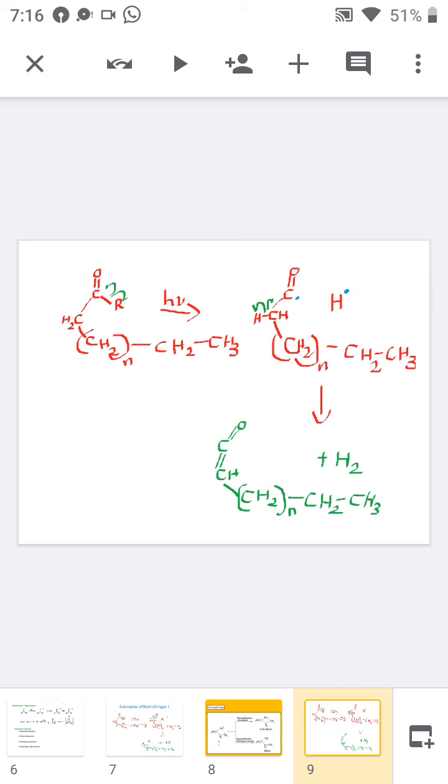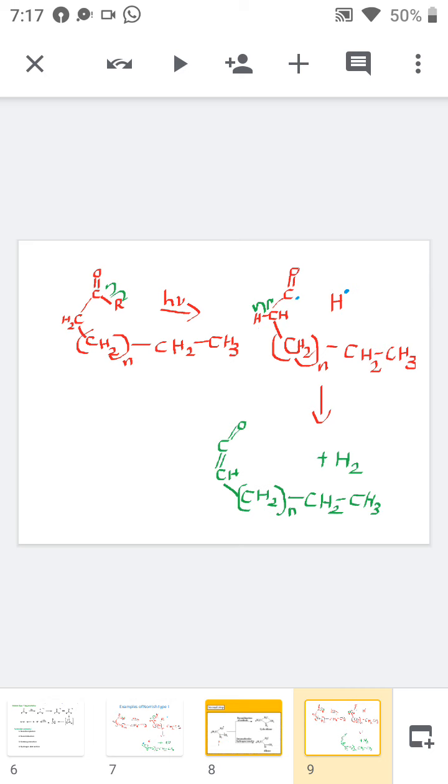Let me summarize once again. Today we have discussed quenching and Norrish type 1, that is the first photochemical reaction of carbonyl compounds. Quenching means deactivating the molecule, maybe due to the presence of a foreign substance, or due to internal presence.